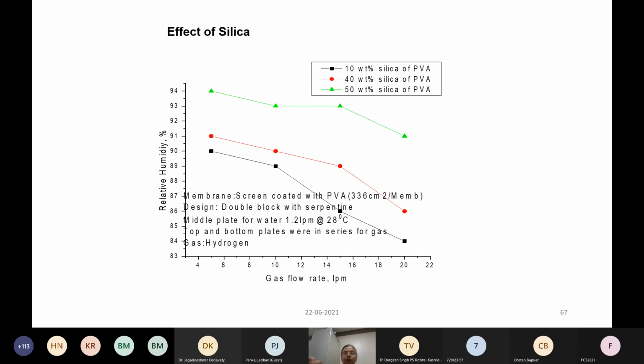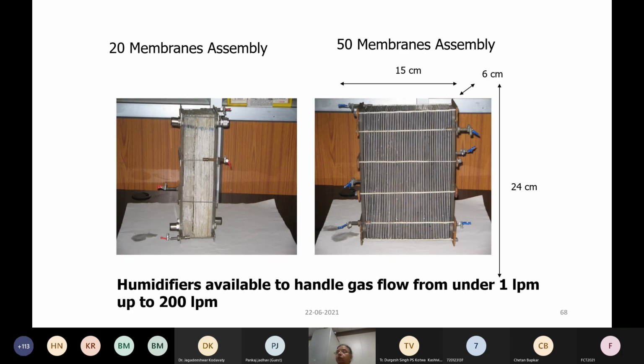Then, like I said, silica is a hygroscopic material. If you increase the amount of silica, the performance increases. However, when you add an excess amount, the stability of the membrane decreases. Up to 50% we could test, and we found that higher amounts of silica were also good. Based on this, we made a 20-membrane assembly for hydrogen side humidification.